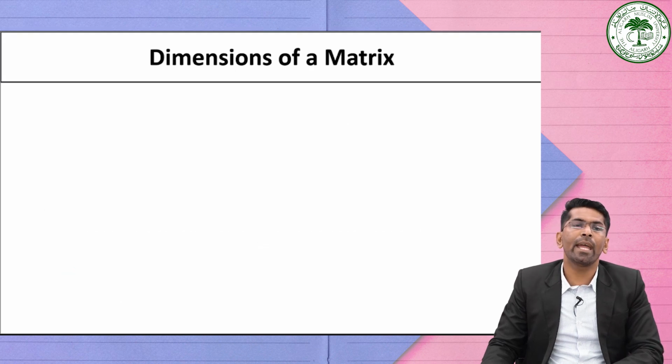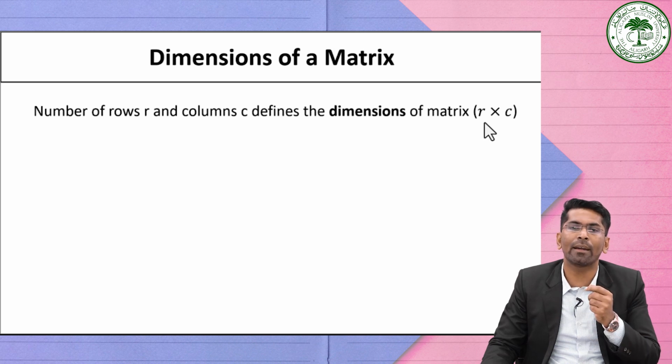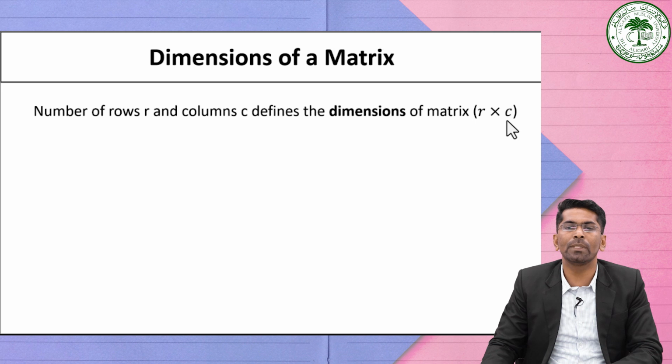Now look at the dimension of a matrix. The dimension of a matrix means how many rows and columns are there in a given matrix. The number of rows is generally represented by R, and the number of columns by C. We can say that the dimension is R by C.